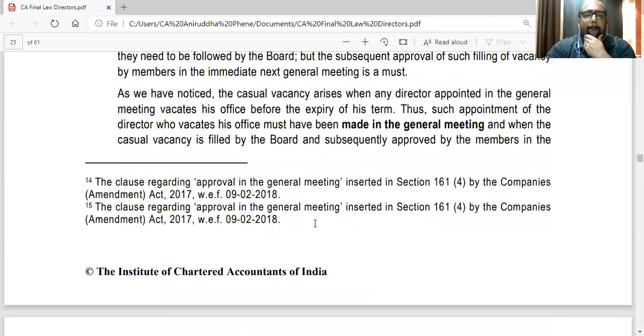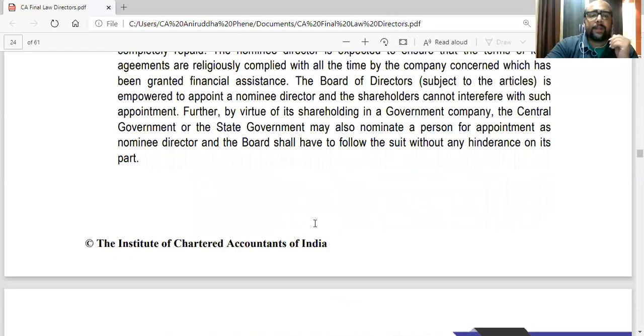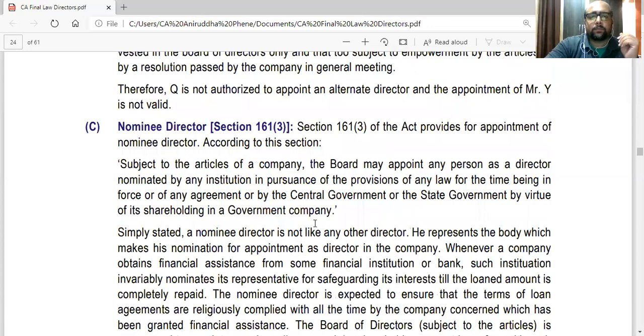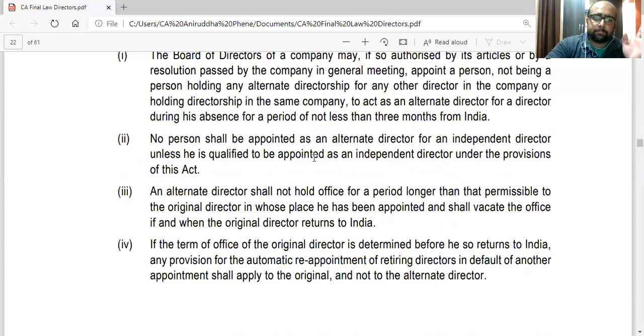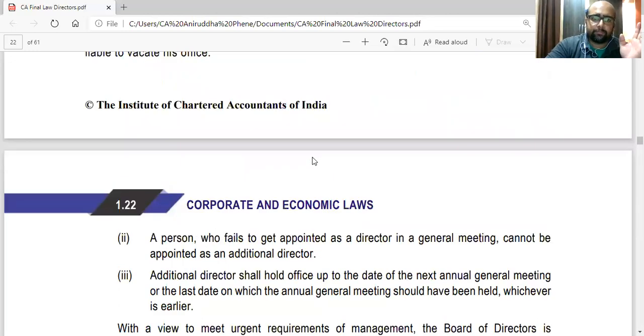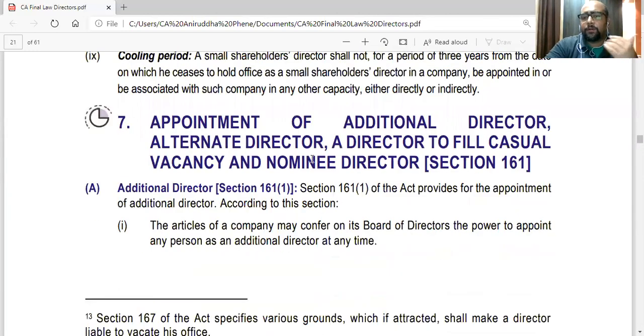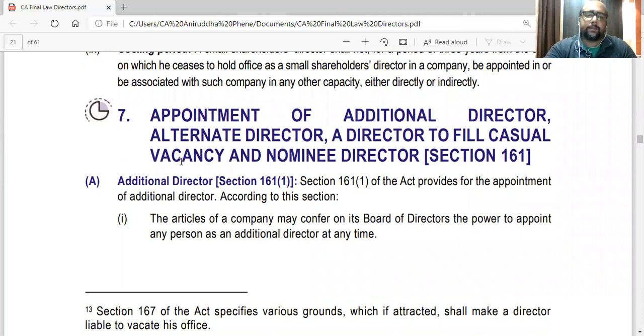So what is the important part in this? I'll mark it. Section 161 is a very important section. Each and every part is important. A question can come on additional, alternate, nominee, or casual directors, or they can ask on all. Again, it is a very technical section, so very important.